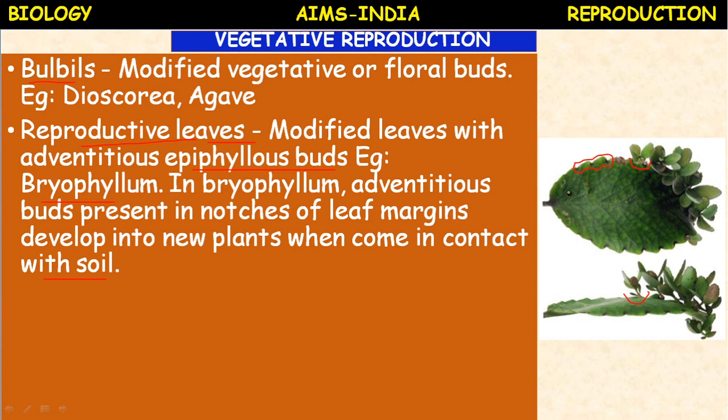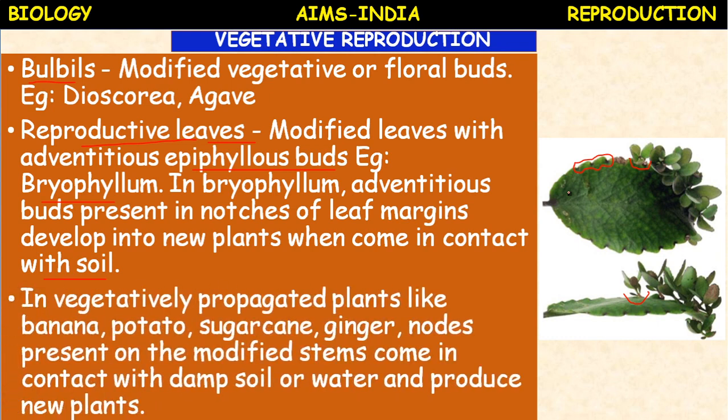In vegetatively propagated plants like banana, potato, sugarcane, ginger, nodes present on the modified stems come in contact with damp soil or water. They produce roots and grow into a new individual plant.